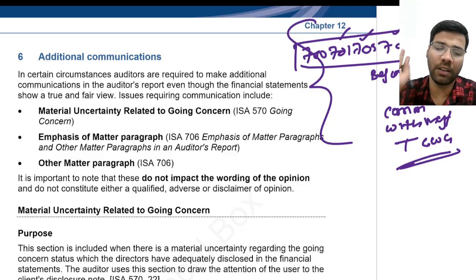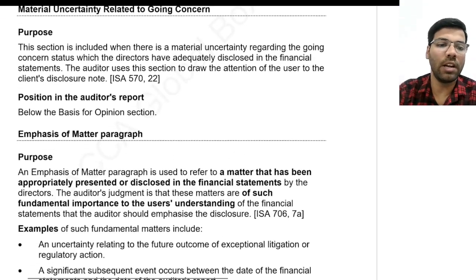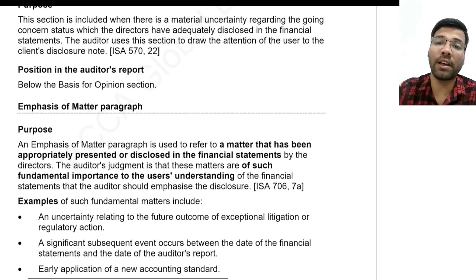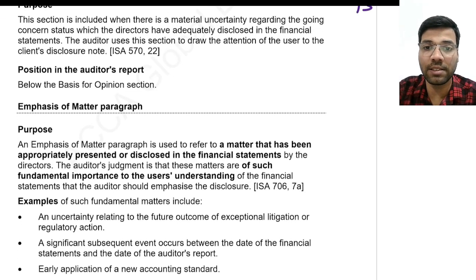701 is completed now. Now let us discuss another standard, ISA 706.